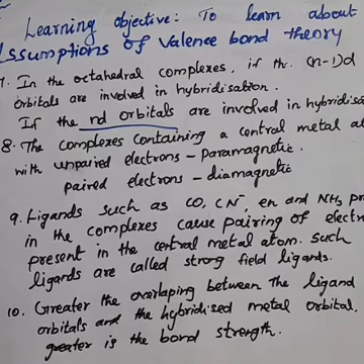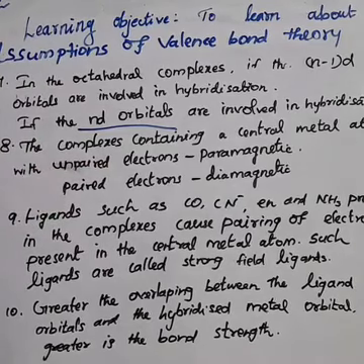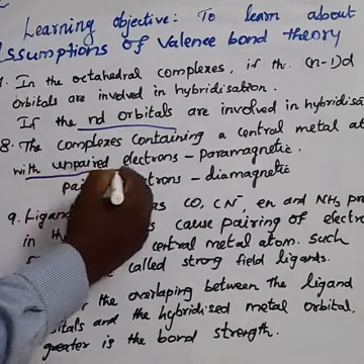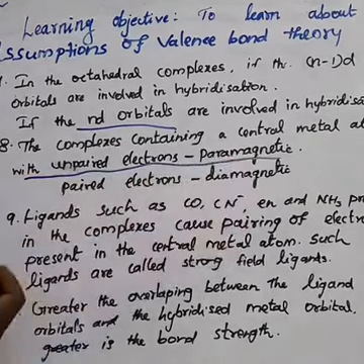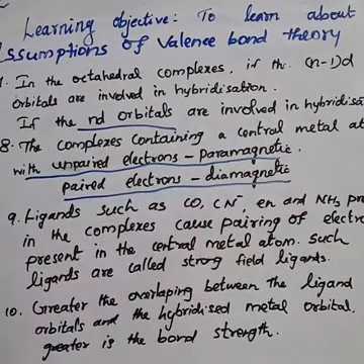What is the 8th point? If the complex contains the central metal atom with unpaired electrons, don't forget, it is called paramagnetic. A complex with paired electrons is called diamagnetic.